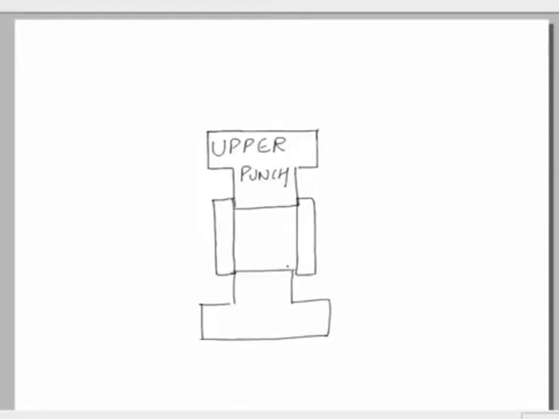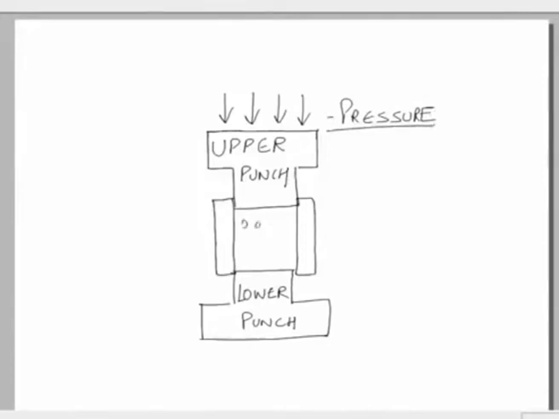So, we have an upper punch and we have a lower punch. Now, on the upper punch we can apply the pressure. So, this is pressure application, and where is the raw material? The raw material is placed here.